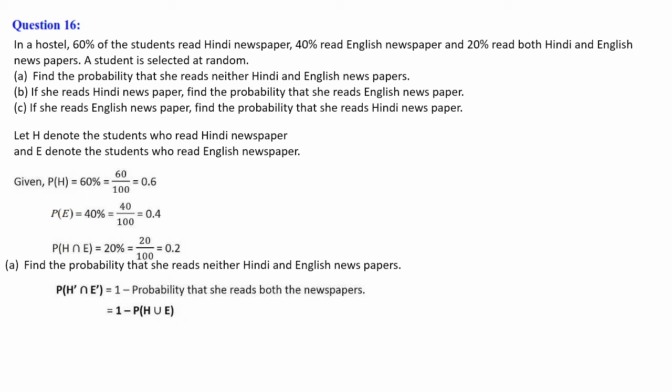H union E we already know: P of H plus P of E minus P of H intersection E. Substituting in the formula, that is equal to 1 minus (P of H, we know 0.6, plus P of E, which is 0.4, minus P of H intersection E, which is 0.2). When we do the calculation, 0.6 plus 0.4 minus 0.2 is 0.8. Then 1 minus 0.8 is equal to 0.2. This is the answer. If you want, you can keep it as it is, or else 0.2 we can write as a fraction, that is 1 divided by 5.